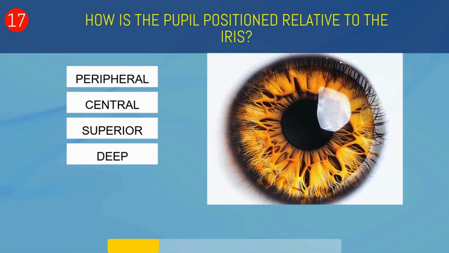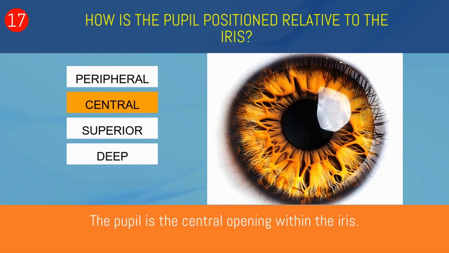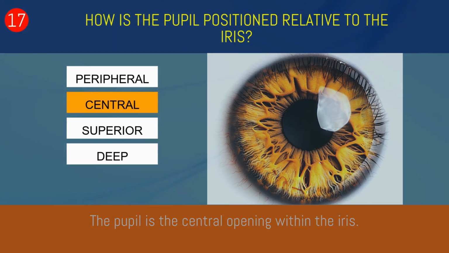How is the pupil positioned relative to the iris? Peripheral, central, superior, or deep? Central. The pupil is the central opening within the iris.